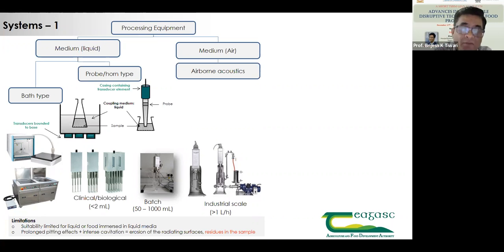Once we know, suppose we need 5 minutes of ultrasonic treatment at a power of 50 watts, then to retain that much energy we can control the flow rate of the liquid coming in, and the chamber can be designed according to that size, giving continuous operation. That's how we scale up. We cannot go directly to scale-up without optimizing the power level, because these can be used for more than 1 liter per hour capacity, which means a huge amount of sample and a number of different parameters that become very difficult to optimize.